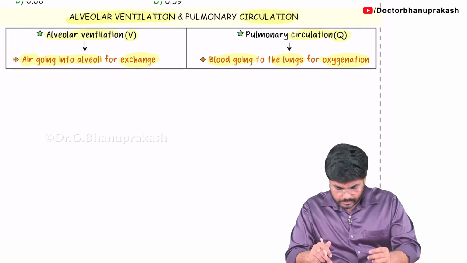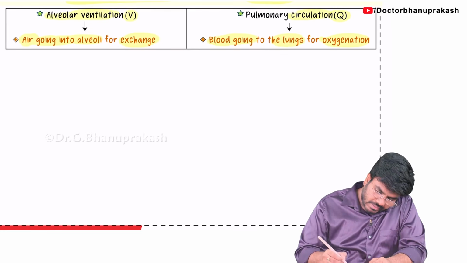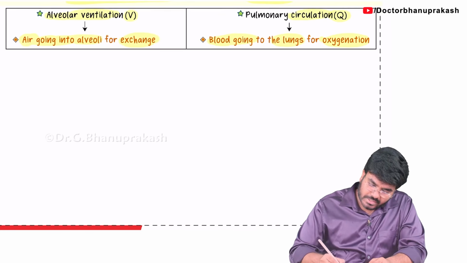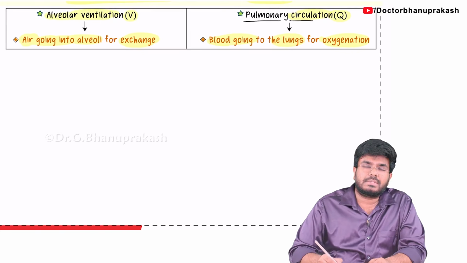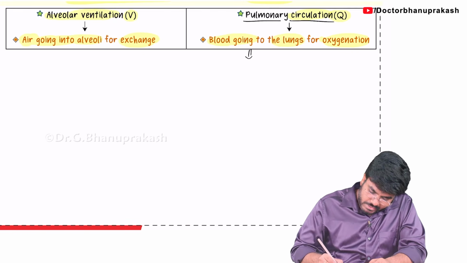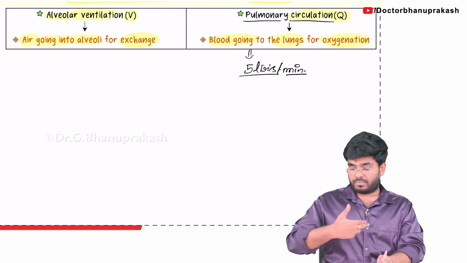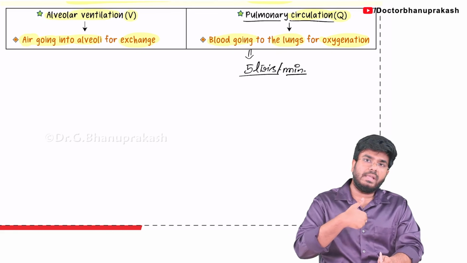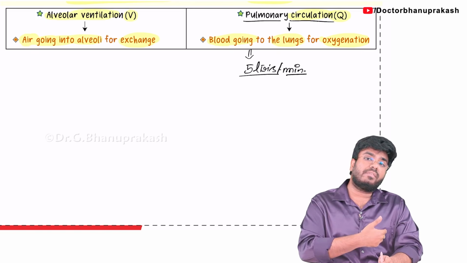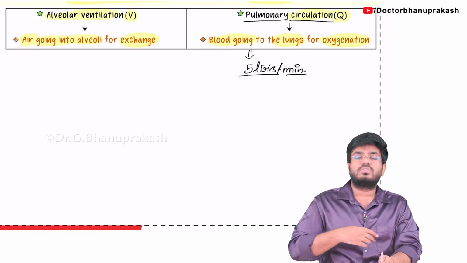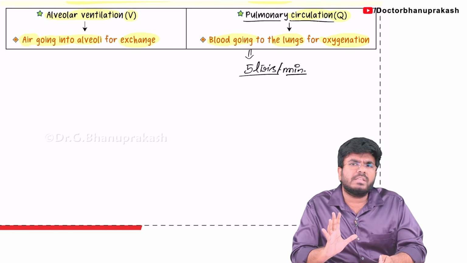Now, guys, one thing is very easy. It is pulmonary circulation. How much blood is going to the lungs? We all know, almost 5 liters of blood will go to the lungs every minute. From the right side of the heart, 5 liters of blood is going to the lungs and getting oxygenated, and the 5 liters will come to the left side of the heart and go out as cardiac output. So every minute, almost 5 liters of blood is going to the lungs.